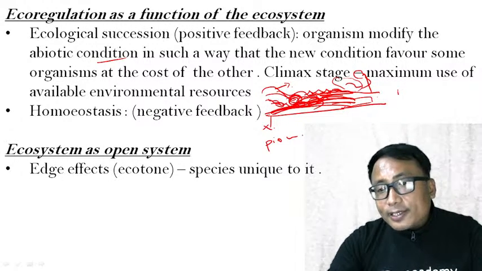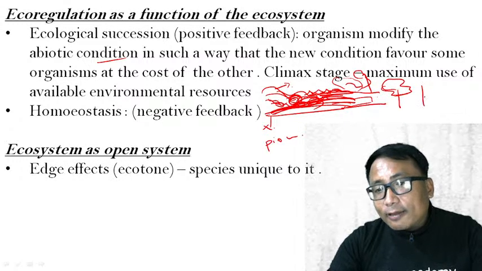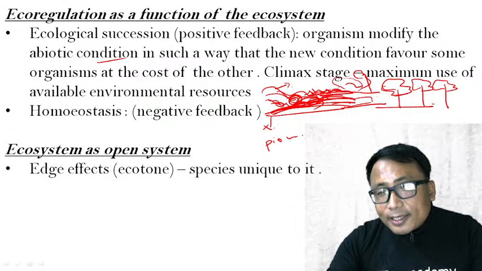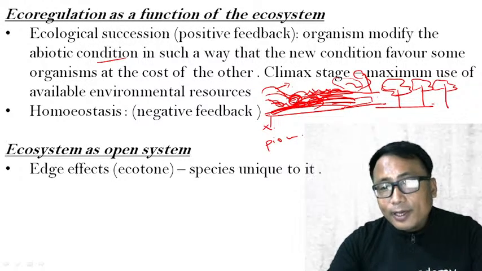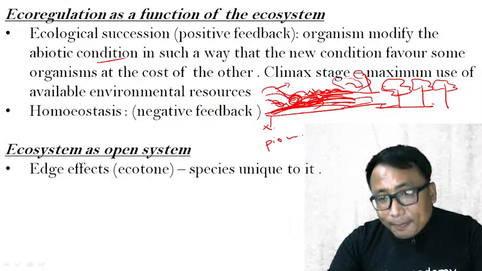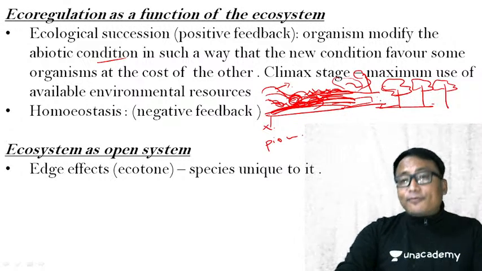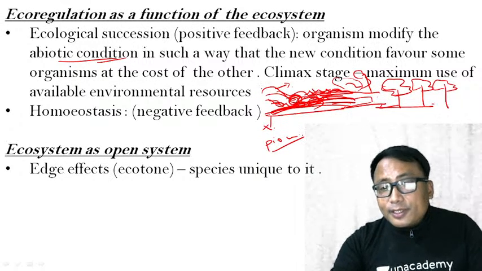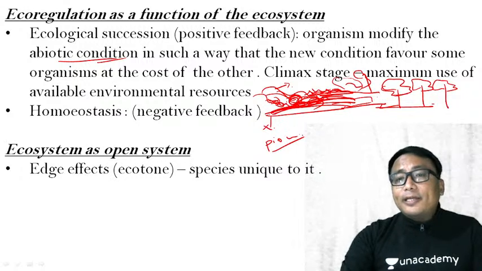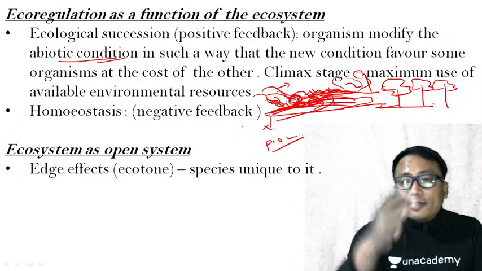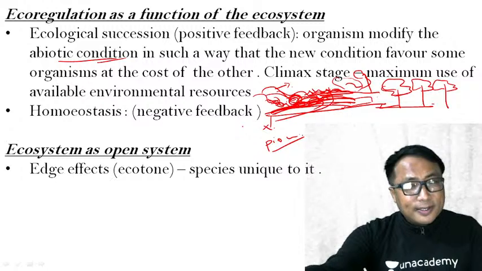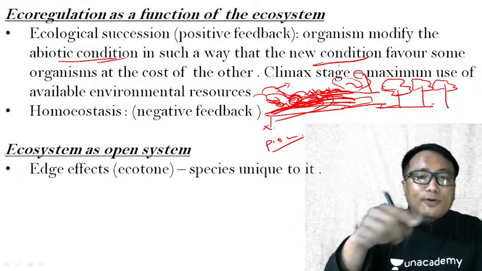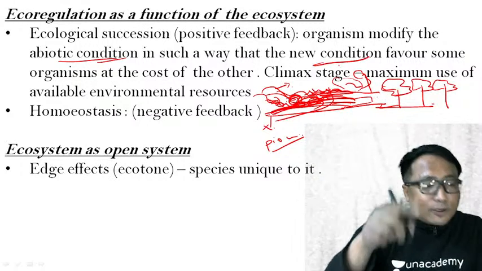But if a tree has already taken place here, because of this tree the climatic condition may also be modified, however slightly, with some microclimatic variations. Therefore it is influencing the abiotic conditions. Therefore the pioneering species which came here first might be absent now. Other organisms have taken their place. Clear? Which means the new conditions favor the organisms at the cost of some other. That is known as ecological succession.